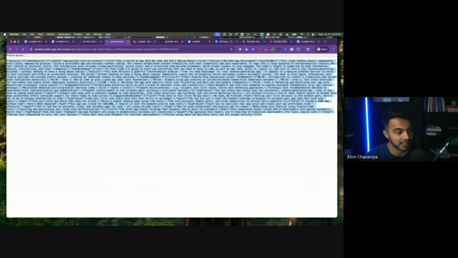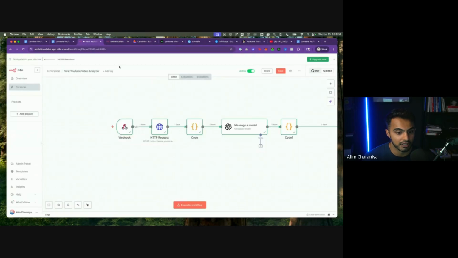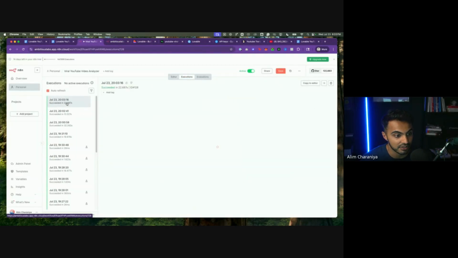And if it doesn't do that, that means we have an issue in our n8n workflow where the video URL is not being passed to our service correctly. So let's see what's happening. Okay, so it looks like it's still giving us a response that relates to how to build and launch a no-code app. So I do think we have a potential issue here. Let's go to executions and debug the specific execution.